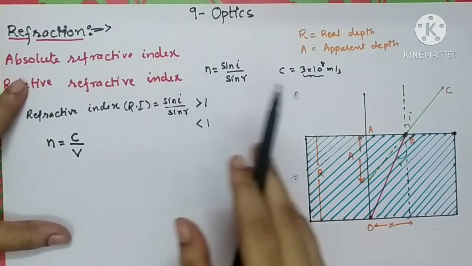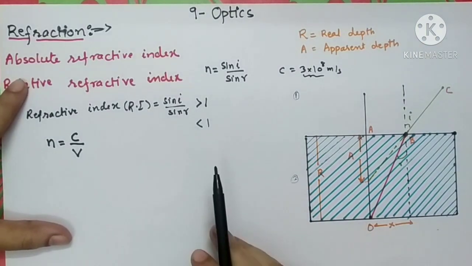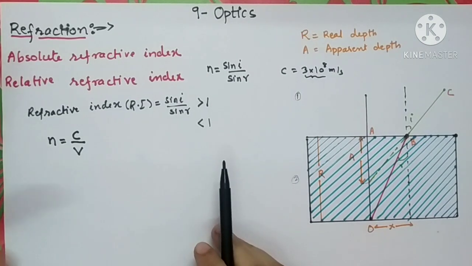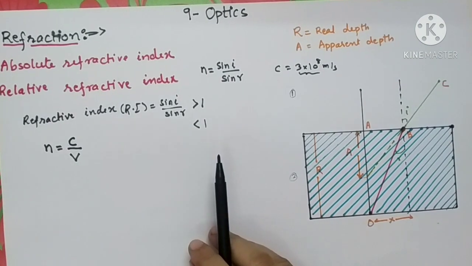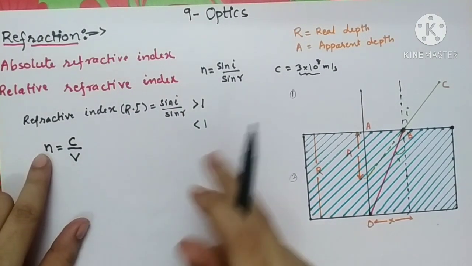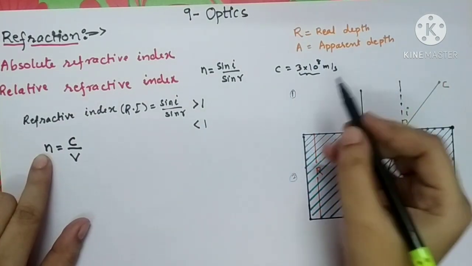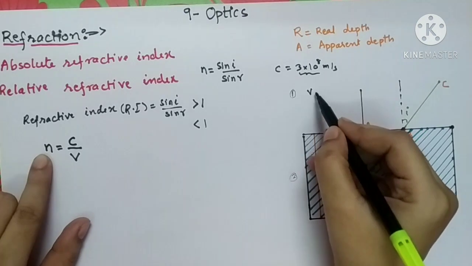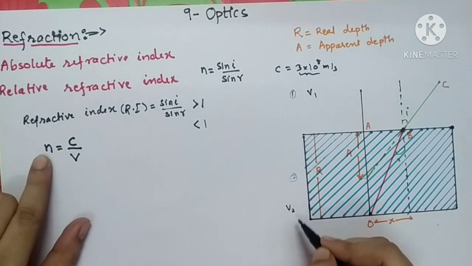So we have taken medium 1 and medium 2. As I told you, this ratio will define how dense the medium is. Let us consider that in medium 1 the speed of light is v1, and in medium 2 the speed of light is v2.